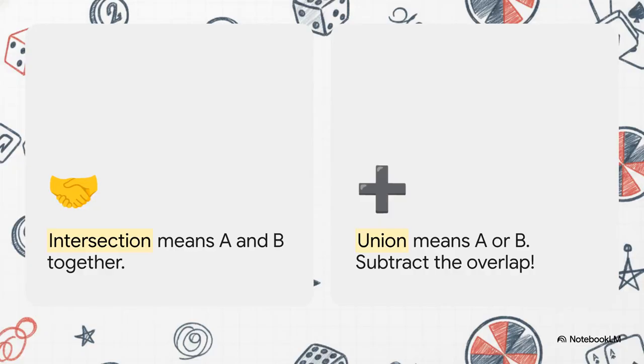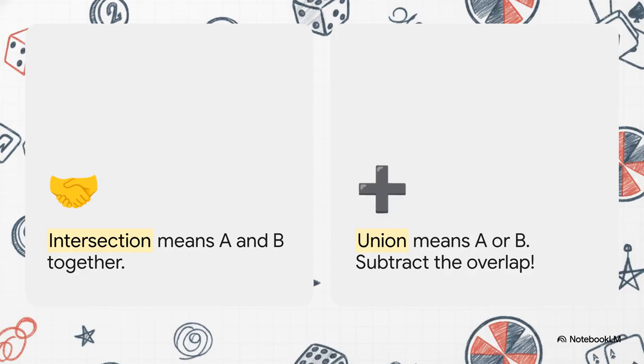But what if life gets complicated, and we're tracking multiple events at once? Let's translate this visual notation. Over on the left, that upside-down U shape is called the intersection. Think of it as and. It means event A and event B are happening at the exact same time. It's the overlap. On the right, the normal U shape means union, or. Event A or event B happens.